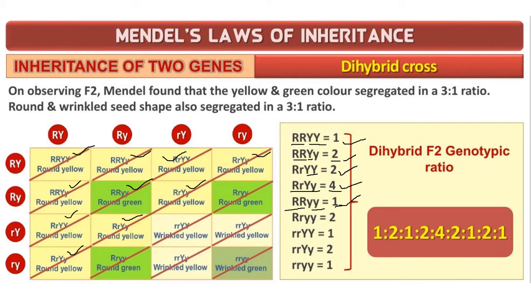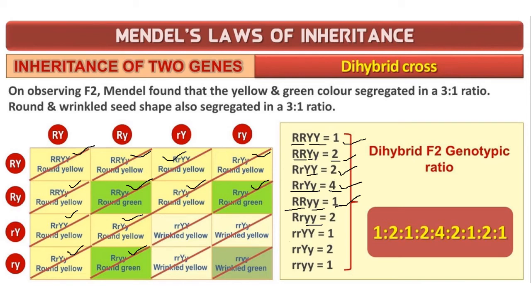Then 2 small y with 1 capital R and 1 small r. 2 small y here. Okay. So it is also 1 and here 1. 2.